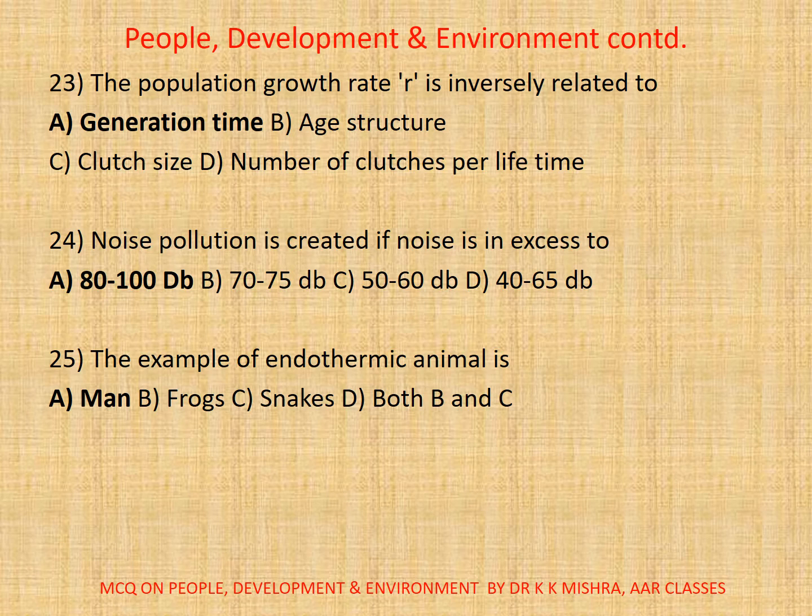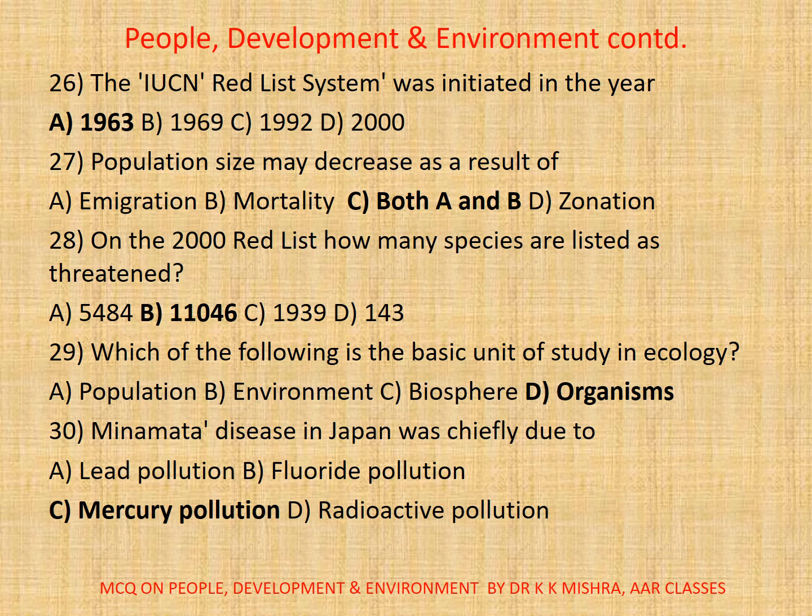24. Noise pollution is created if noise is in excess to. Correct option is A, 80 to 100 decibel dB. 25. The example of endothermic animal is. Correct option is A, man. 26. The IUCN Red List system was initiated in the year 1963. Correct option is A.